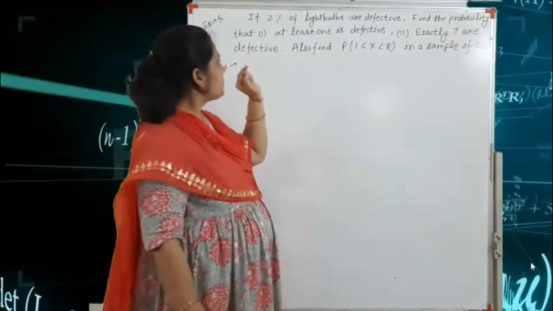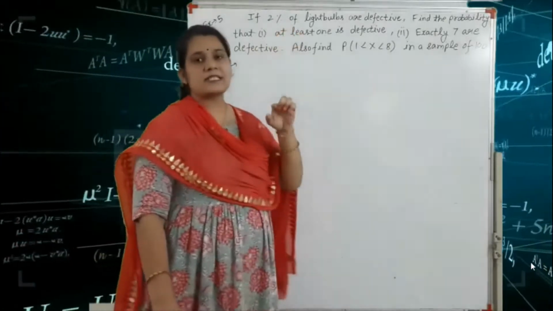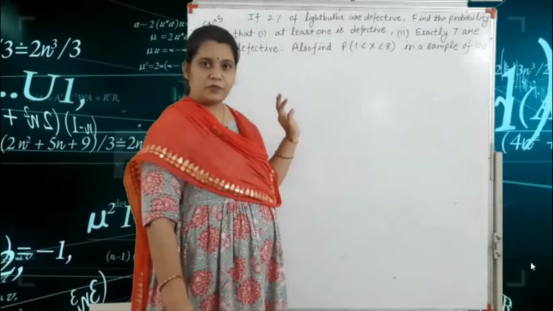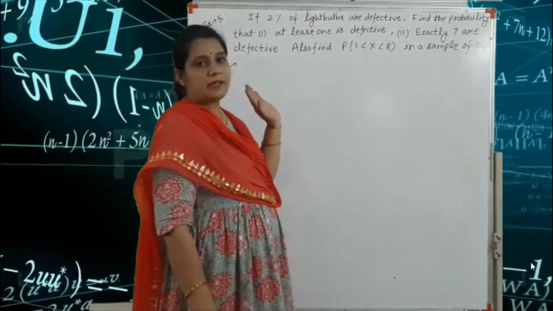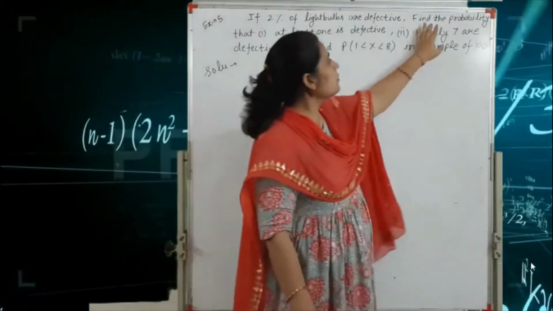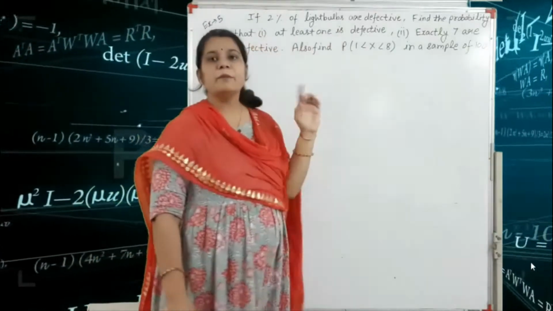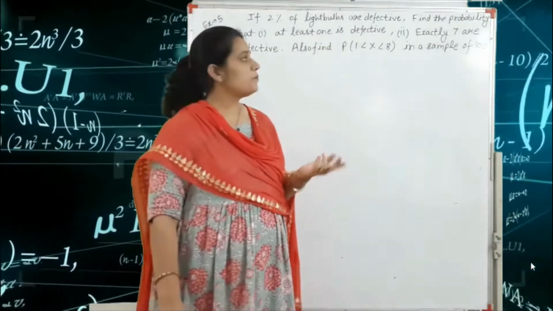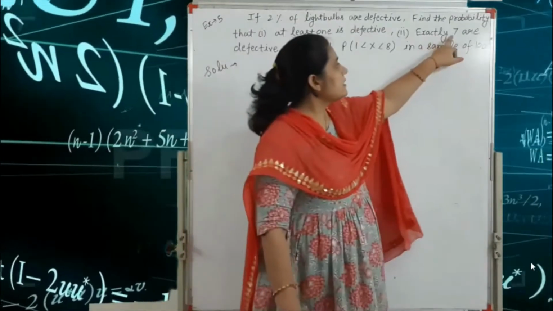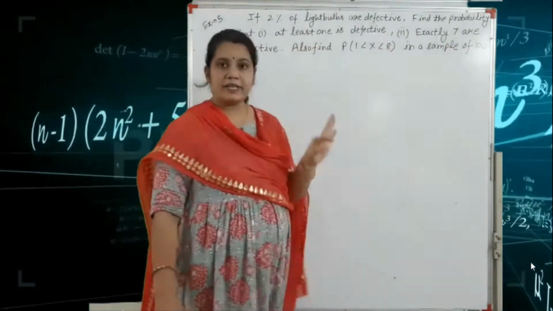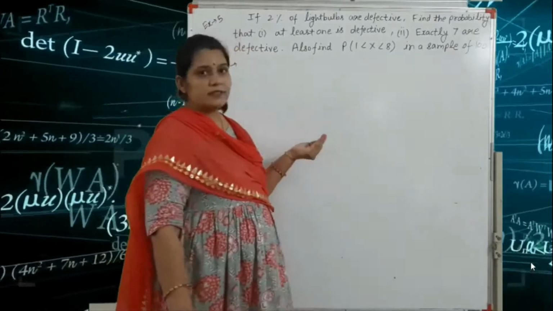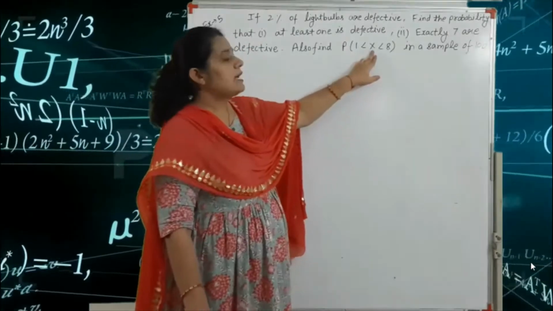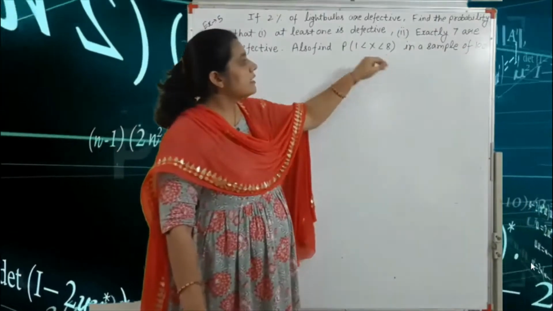The example is: if 2% of light bulbs are defective, find the probability that, first, at least one is defective; second, exactly 7 are defective; and third, also find the probability of 1 less than x less than 8.